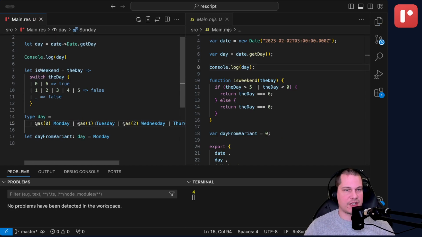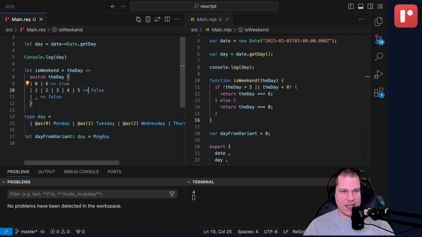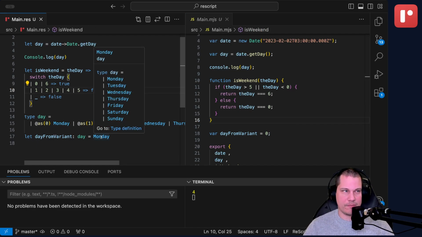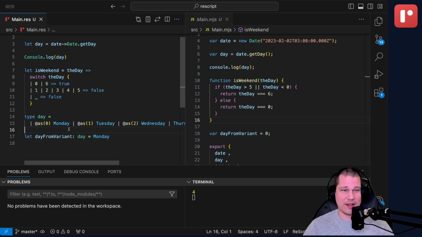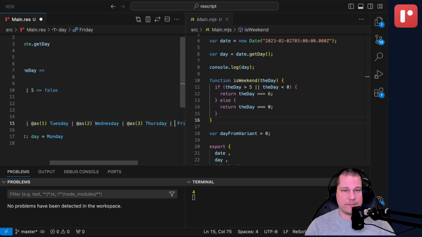If we just save this, you can see that it changed to day from variant equals 0. So that's nice. So even though we're interacting with it as the name Monday here, the variant constructor, what it actually is in runtime is a 0. And this is going to be very important, as I'm going to show you right away. I'm just going to finish up these.